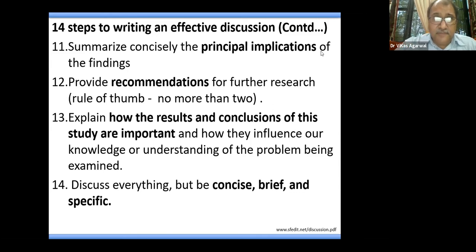Once you have summarized the results in the beginning, then towards the end, you summarize concisely what all implications or significance your study has. And based on that, if there is a chance or the study is such that it can give some kind of recommendations for future research, you should provide that.